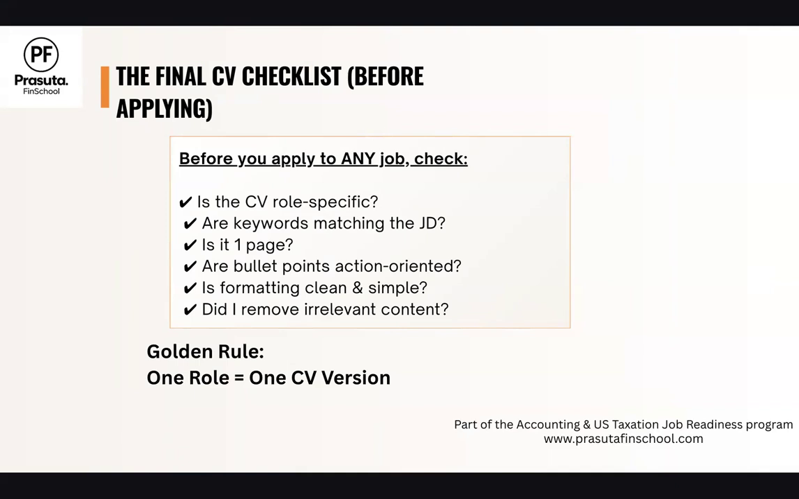Irrelevant content means, if you have updated that you are interested in taxation, but you are applying for an accounting role, you have to remove the taxation word from that, and you have to add something related to the accounting role itself. So overall, the golden rule is one role equals one CV version. Every time you are applying for a role, you should change your CV. Let's say you are applying to 20 jobs in a day, you have to change your CV 20 times as per the job description that you are applying for. If you are doing this, then rest assured, definitely you will get calls, and definitely you will land the right job at the earliest.